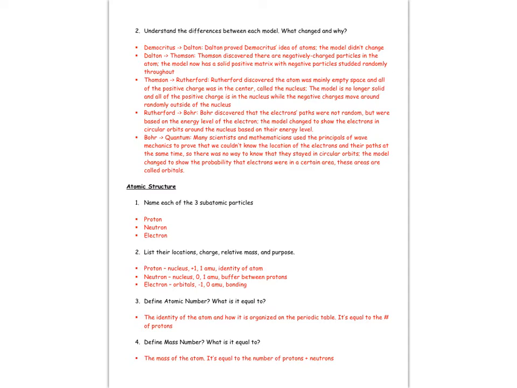Rutherford gave us a nucleus, positive nucleus, with electrons scattered throughout, but it wasn't pudding anymore that was positive, it was just the nucleus and it was small in the center. Bohr put the electrons on rings or orbits, and the electrons would then go on those rings and circle the nucleus. After Bohr, we know the wave mechanical model, which then put them in orbitals, or regions or locations that the electrons are most likely going to be found. So that's just kind of how the models of the atom have changed. So just make sure you look through that section.